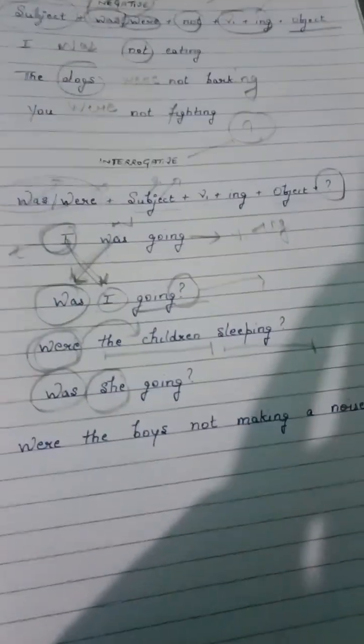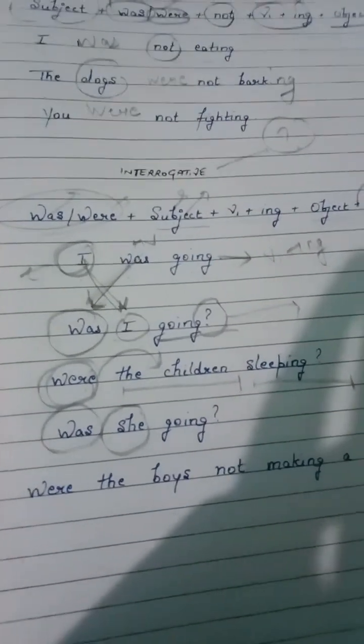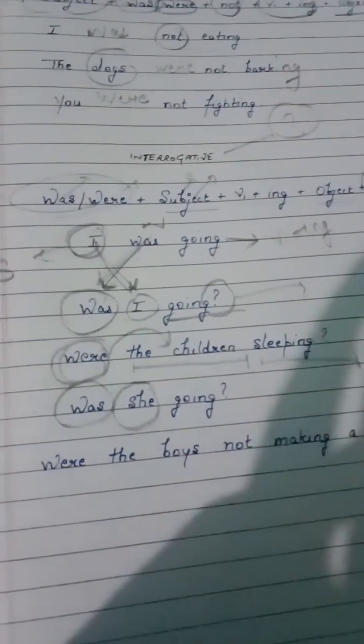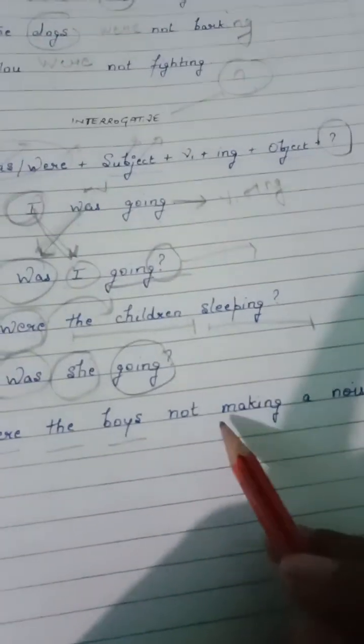Now why have I used "was" with "she"? Tell me. Yes, she is third person singular, and with third person singular we use "was" in the case of past continuous tense. And going means going. Go, went, gone, going.